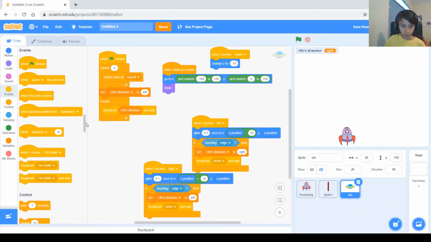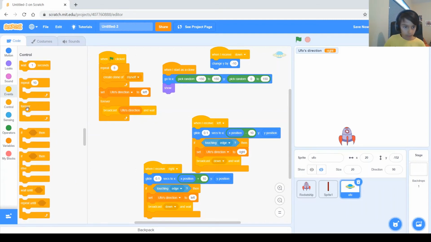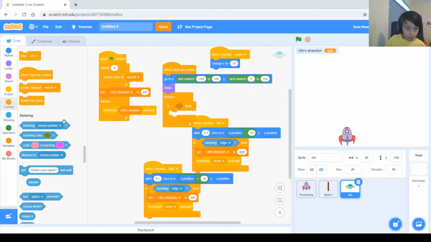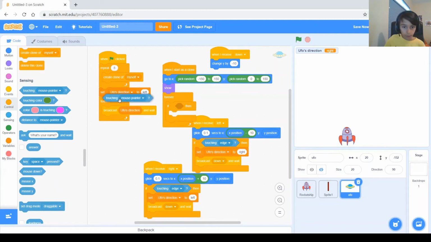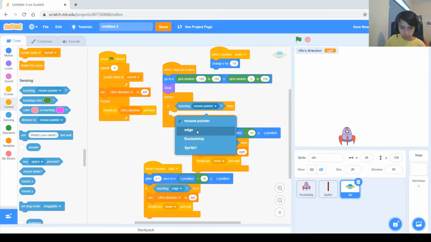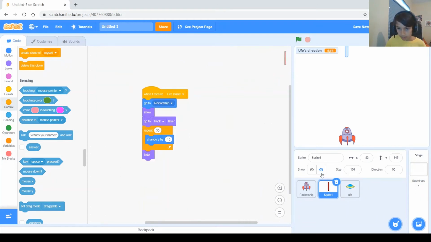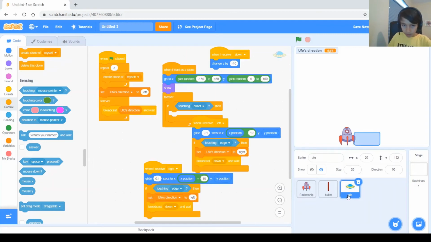So when I start as a clone, we need a forever, because we need to ask ourselves an if forever. And in that if, we need to if touching the bullet. So if touching sprite 1 is bullet. Let me go rename it so we don't get confused. Alright, so if touching bullet, then it needs to broadcast a message that basically says hide the bullet.